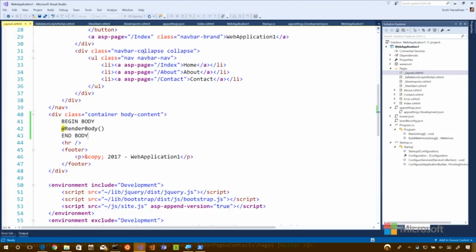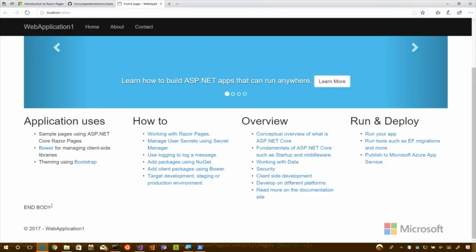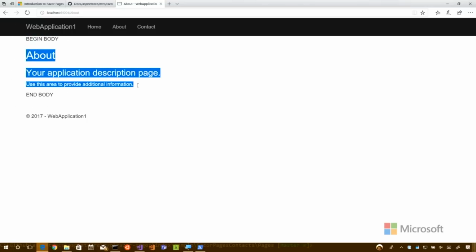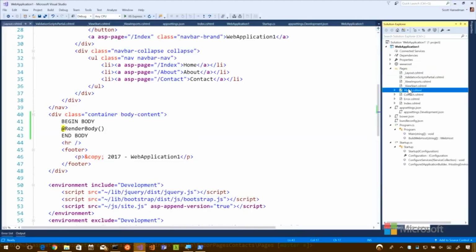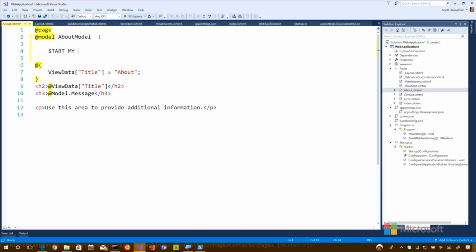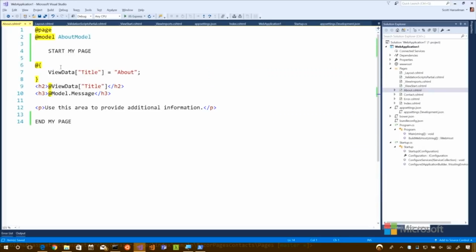This one is a little bit bigger, of course, than our previous application, so it might take a moment to fire up. Okay. And if you go to another one of the pages, let's say the home page. Body, good point. This is the home page. Let's go to About. Yeah, it should be on. Okay, so that's everything that's outside. Then this bit here would be everything coming from the page right here. Start my page, end my page. Make sense? Yeah. All right. Cool.